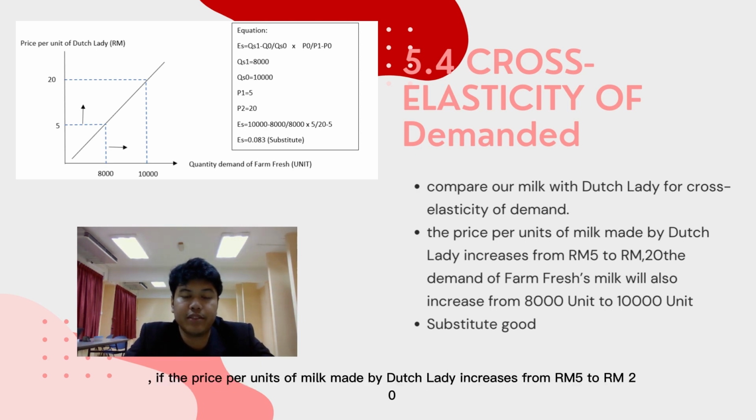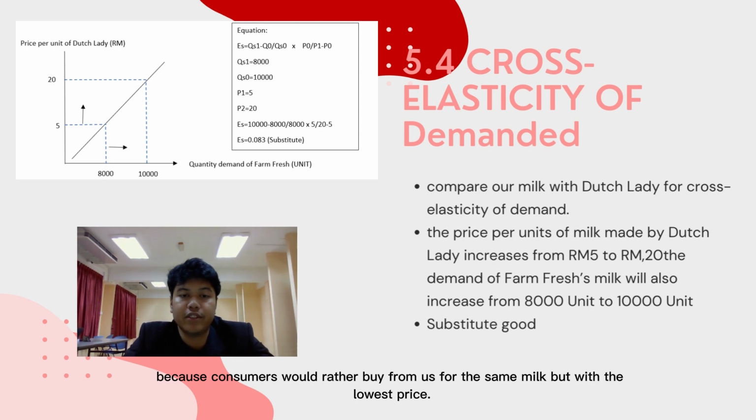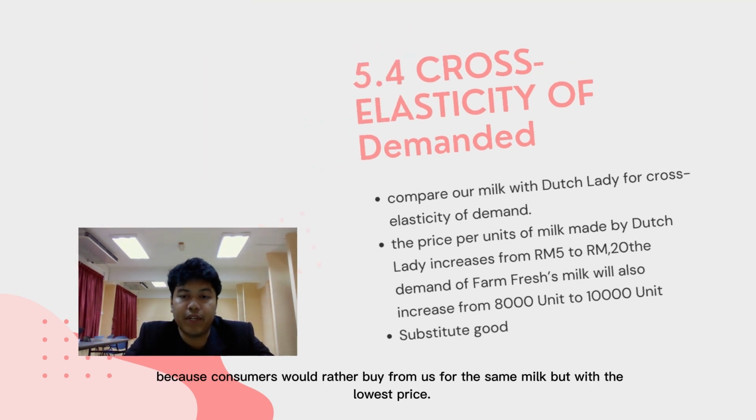For example, if the price per unit of milk made by Dutch Lady increased from 5 ringgit to 20 ringgit, the demand for Farm Fresh milk will also increase from 8,000 units to 10,000 units, because consumers will buy from us for the same milk but with a lower price.